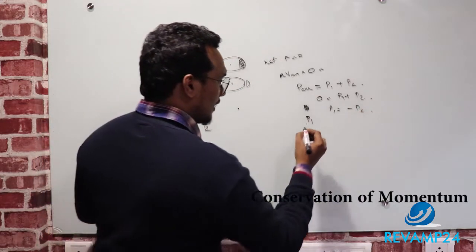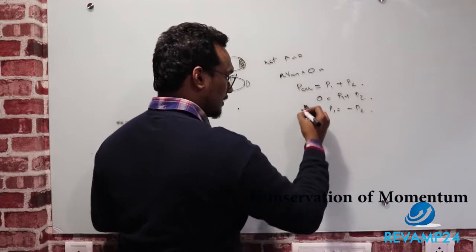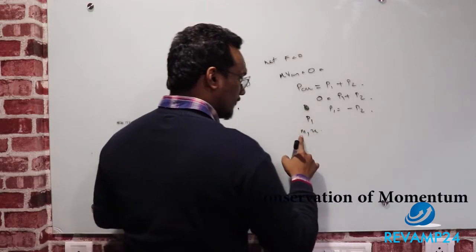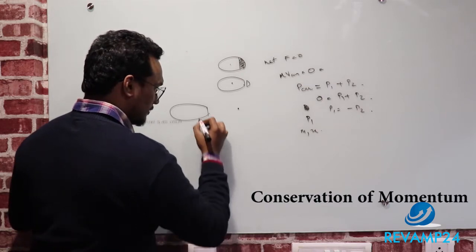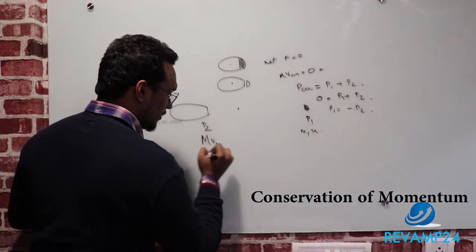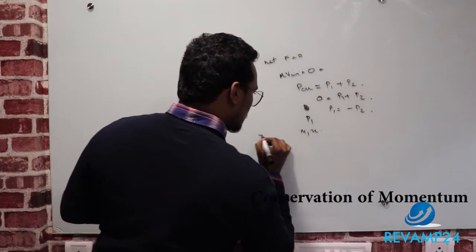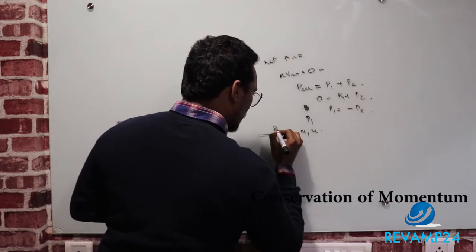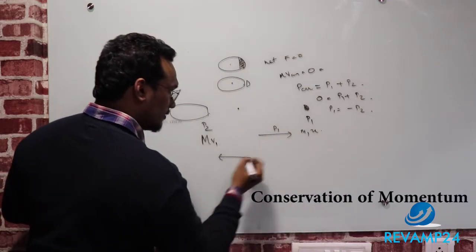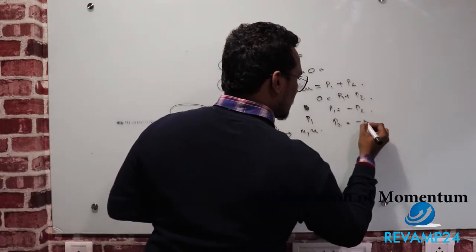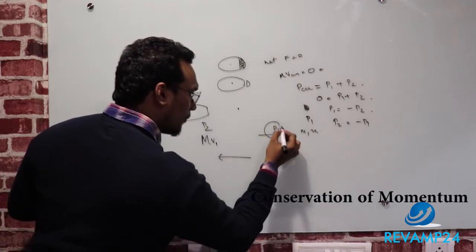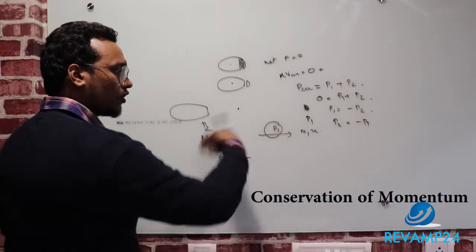If the velocity is u1 and the mass is m1, then m1 u1 will be equal to the big mass into v1, which means the second momentum will be the opposite of the first, p2 equals minus p1. It will be the same momentum in magnitude but opposite in direction.